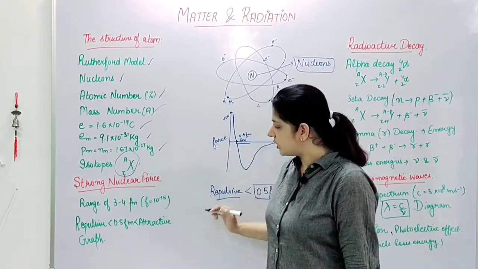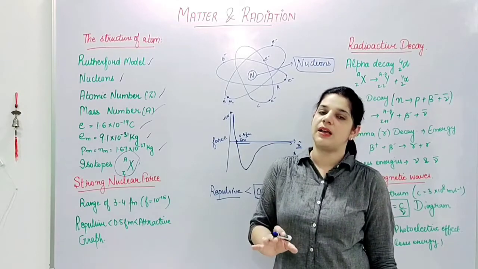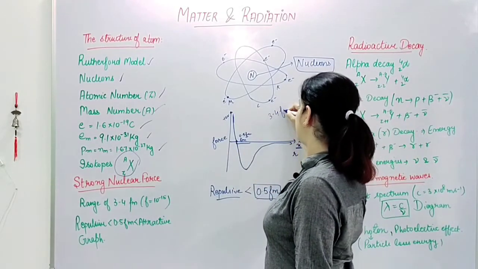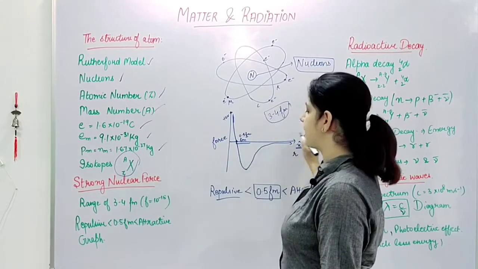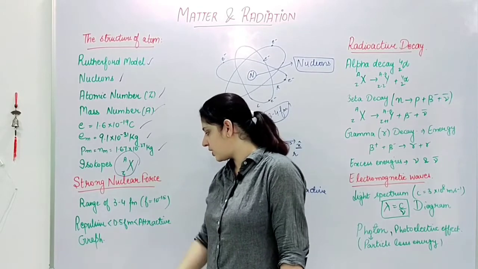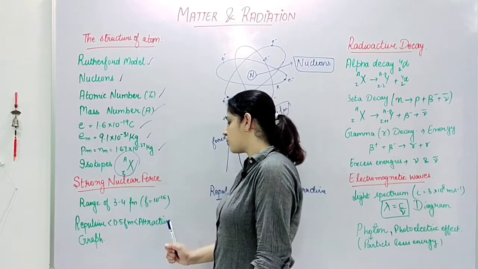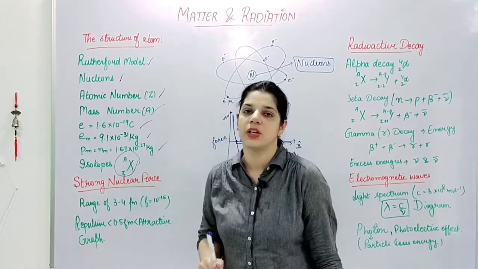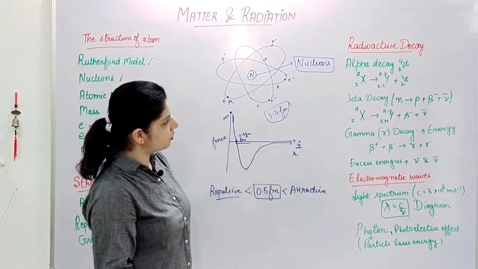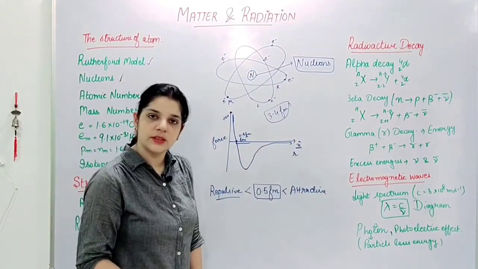Also, the basic range, if you ask, is 3 to 4 femtometers, above which it starts tending to 0, and below 0.5 it is repulsive in nature, and above 0.5 femtometer it is attractive in nature. So this is all about my strong nuclear forces. I hope it is clear.